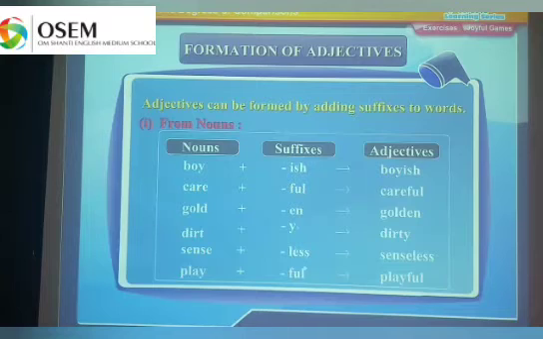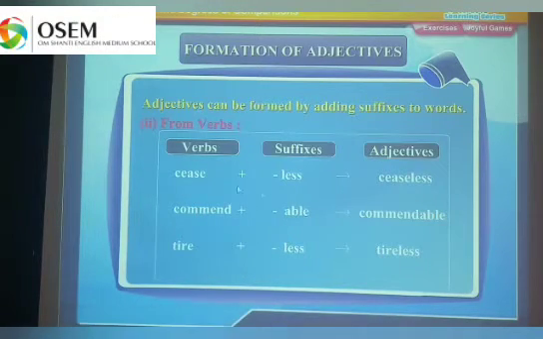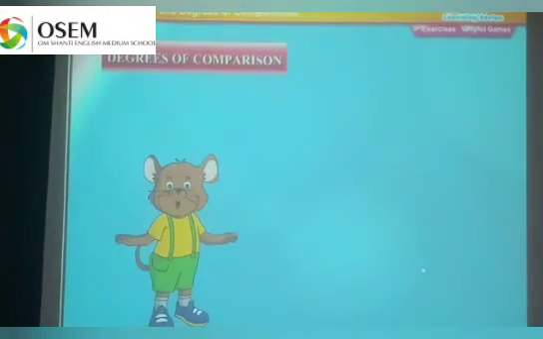So these are the suffixes. When we add them to the noun, they become adjectives. Ceaseless, commendable, tireless are the adjectives. When we add these suffixes, they change into adjectives.